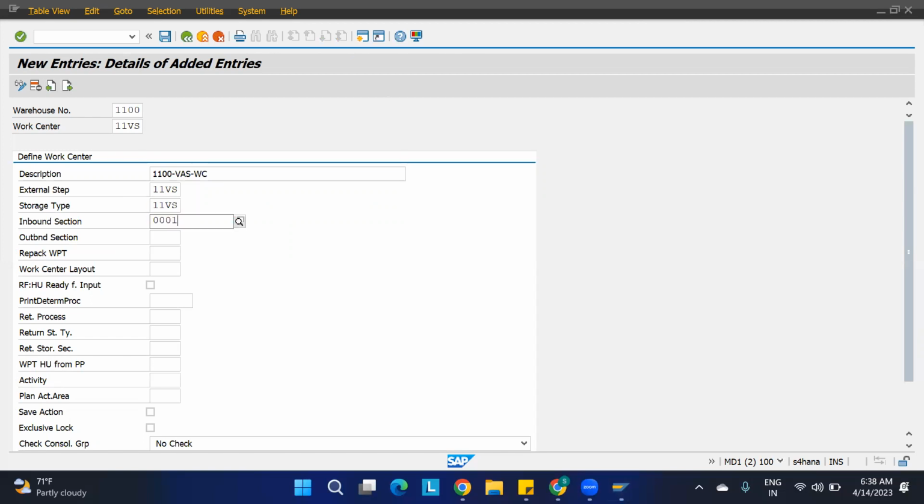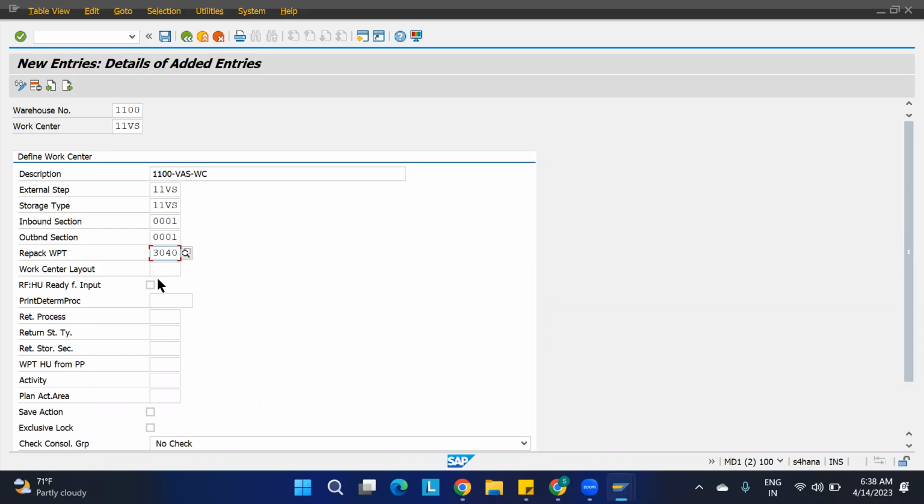And inbound delivery section and outbound section. And repack, we have defined the 3040. The same repack will remain here. So one more thing. See, I cannot tick this for the deconsolidation. I have ticked this one.